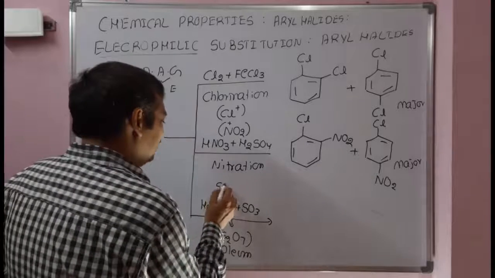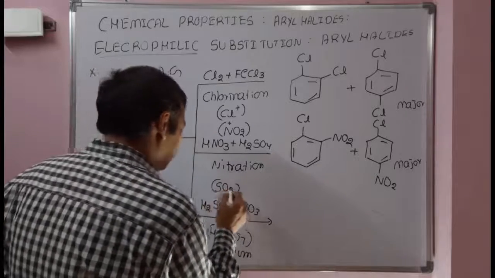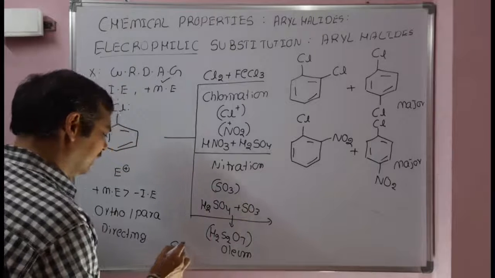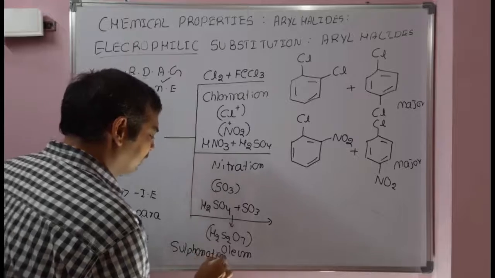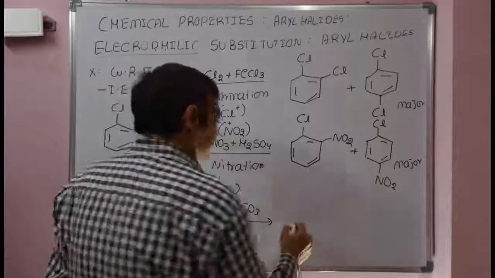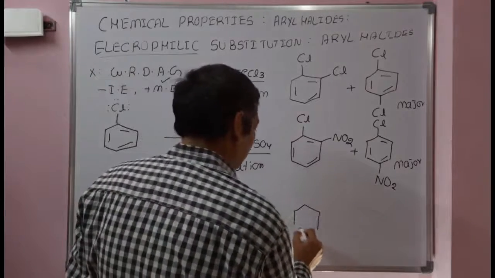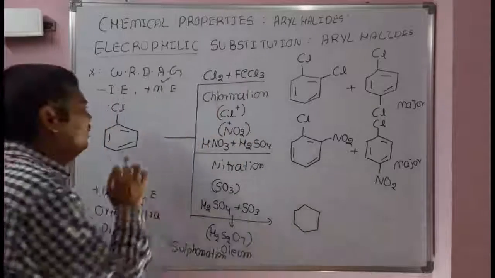The electrophile in this reaction is sulfur trioxide, and the reaction is known as the sulfonation reaction. The product obtained is sulfonic acid, in the sulfonation of chlorobenzene.